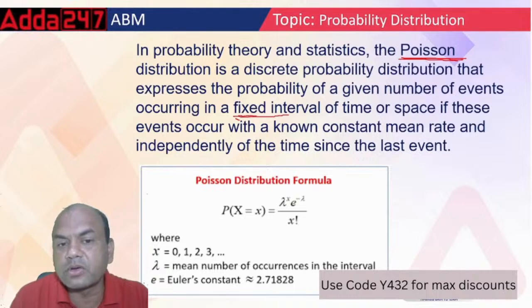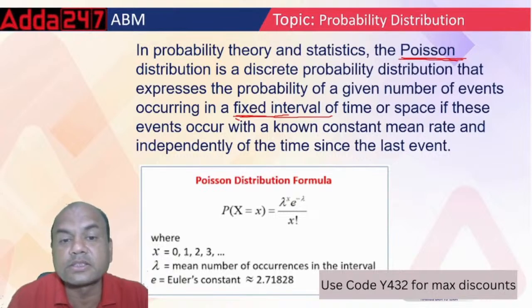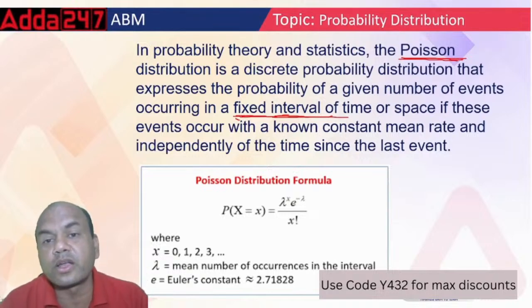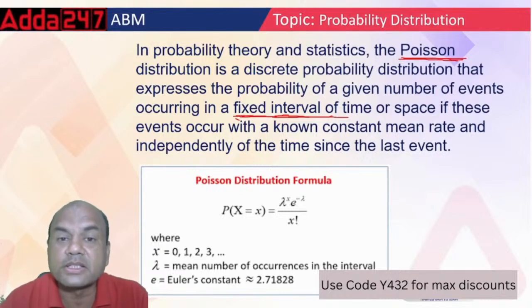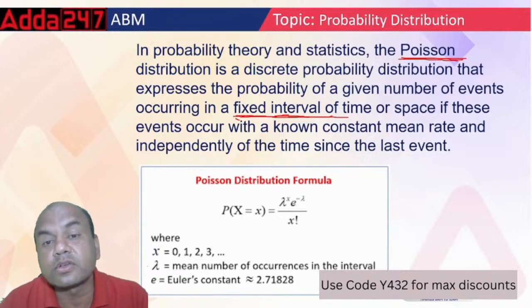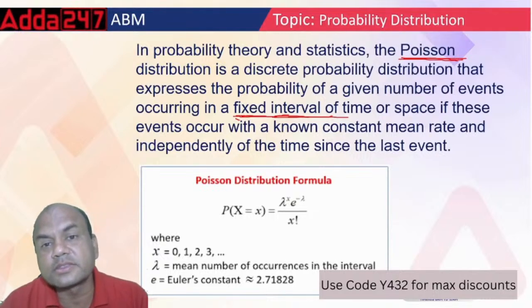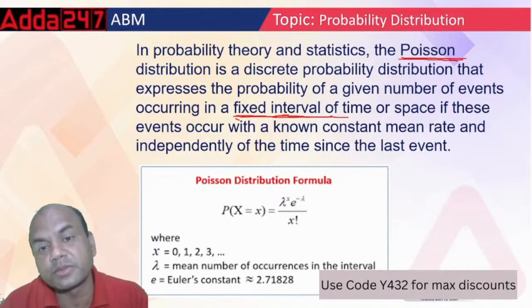Something fixed, something constant, like, for example, you are getting some virus. Every 2 hours you are getting almost 3 patients. So this is a constant phenomenon, and Poisson will always see this constant phenomenon. For example, electricity in a city or in an area, every day 3 hours electricity is not there. So this is a constant phenomenon. When you get such problems, you understand that it's a Poisson problem.